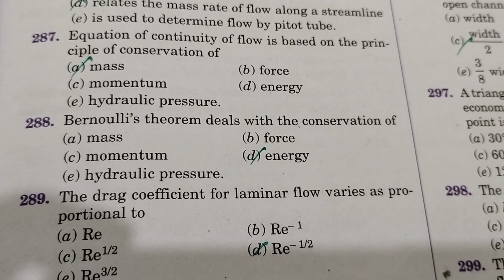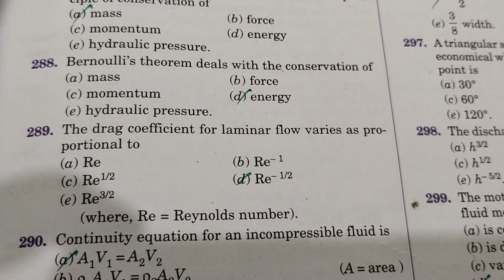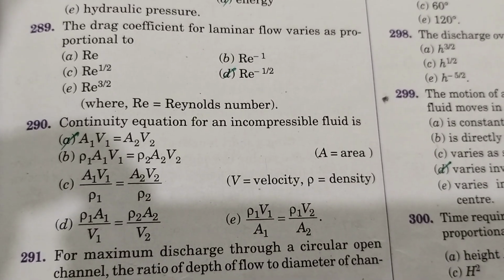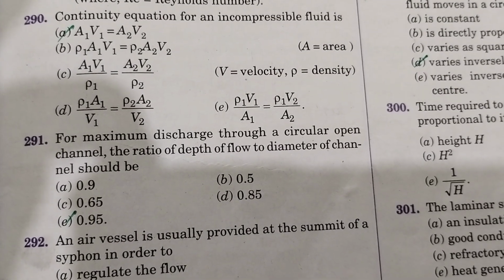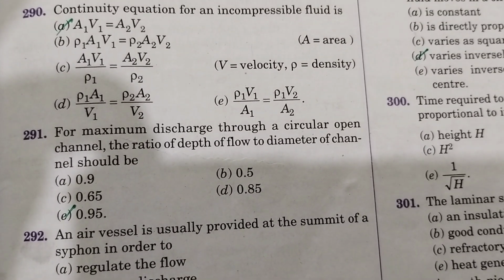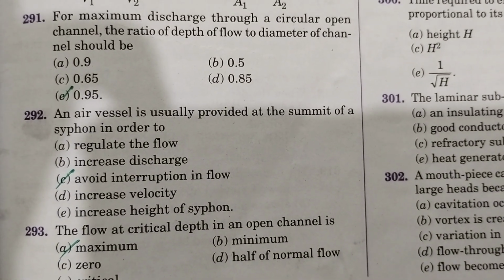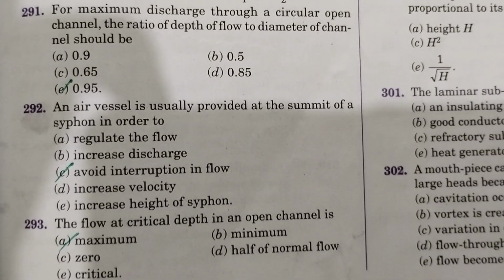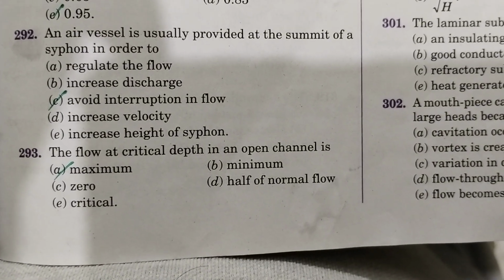Bernoulli's theorem deals with the conservation of energy. The drag coefficient of laminar flow varies as proportional to Re power minus 1 by 2. Continuity equation for an incompressible fluid is A1 V1 equals A2 V2. For maximum discharge through a circular open channel, the ratio of depth of flow to diameter of channel should be 0.95. An air vessel is usually provided at the summit of a siphon in order to avoid interference of flow. The flow at critical depth in an open channel is dash maximum.